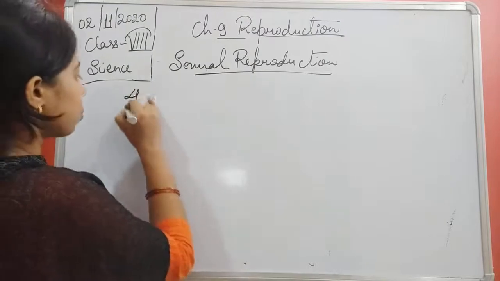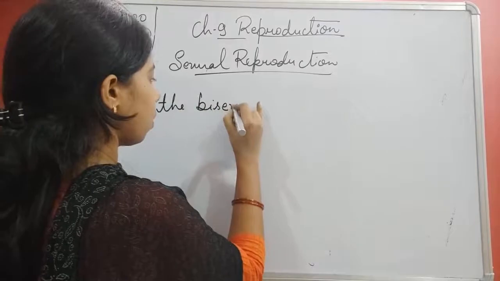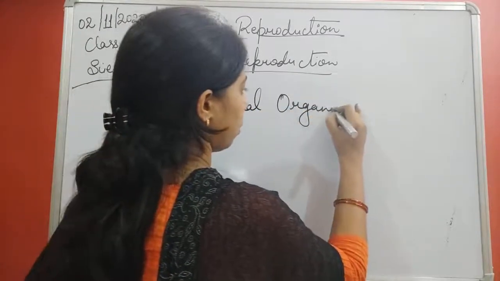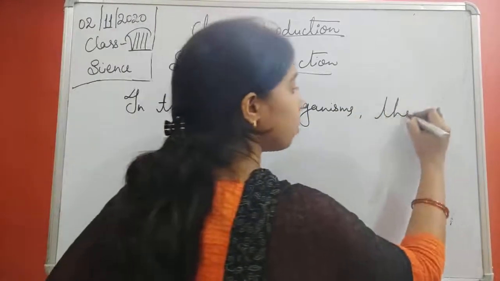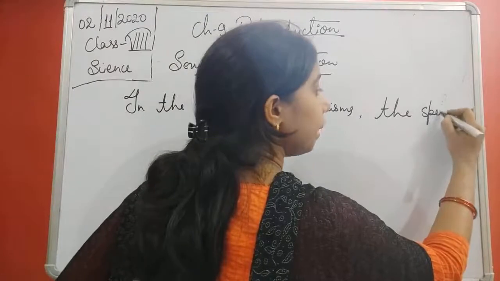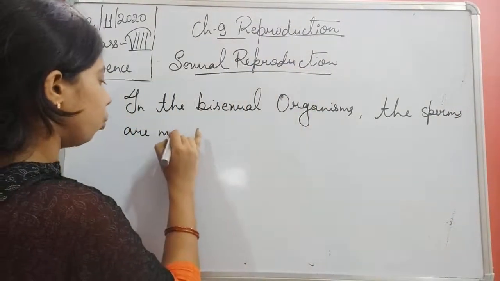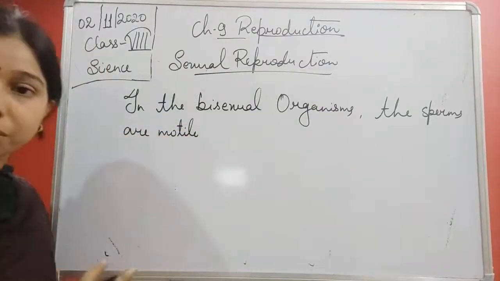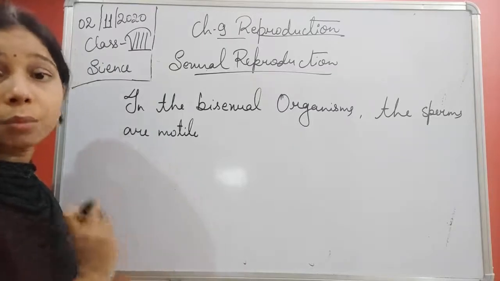In the bisexual organism, the sperms are motile. What is the meaning of motile, students? Sperms are motile. Motile means it can move. Okay, it can move from one place to another. That is known as motile.